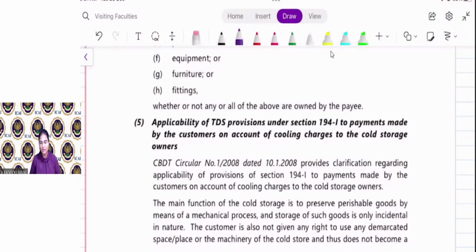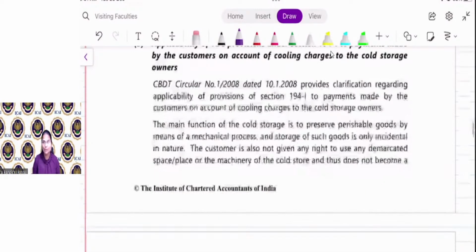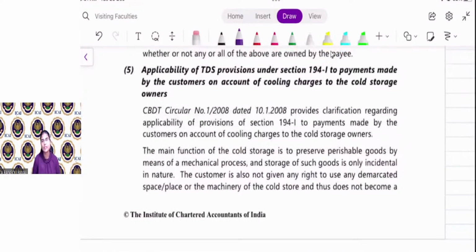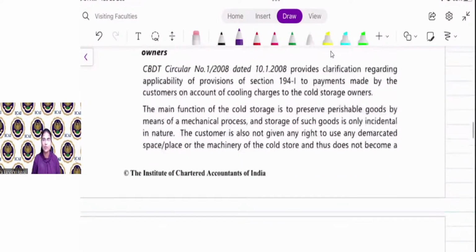Clear? Mohammed, if the rent is more than 2,40,000, then the TDS is required to be deducted on whole amount, not the exceeding amount. Clear? So you have to remember the TDS under section 194I is not applicable on cooling charges paid to cold storage because they store your goods. They provide you the process to store your goods, right?